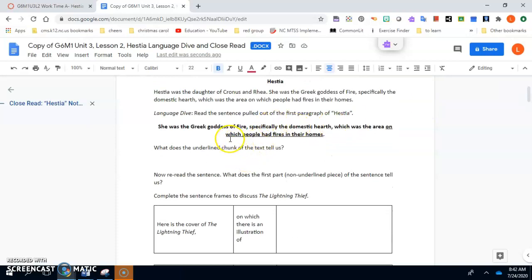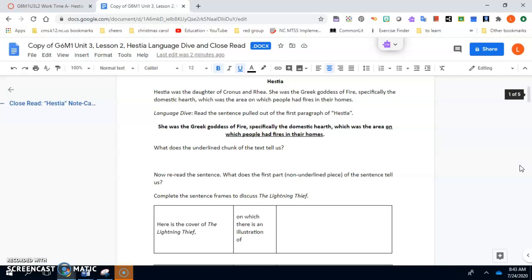So if you look at this underlined piece of text, what does it tell us? Think about what you might think it is and write that down. Now, let's reread the whole sentence and we're going to just think about the non-underlined piece.